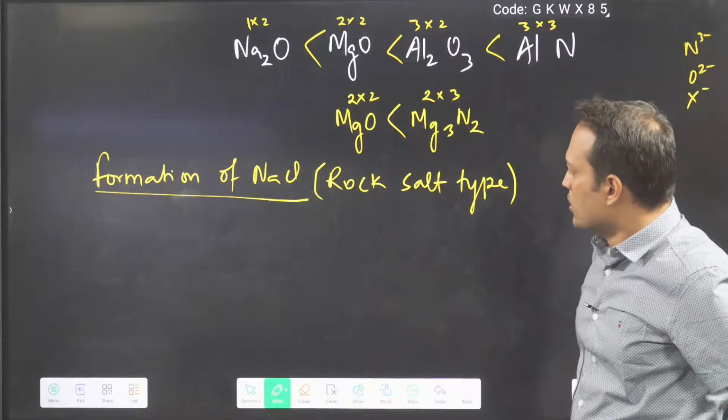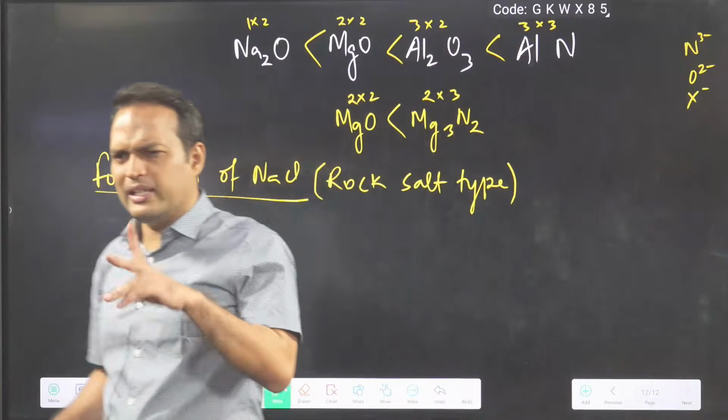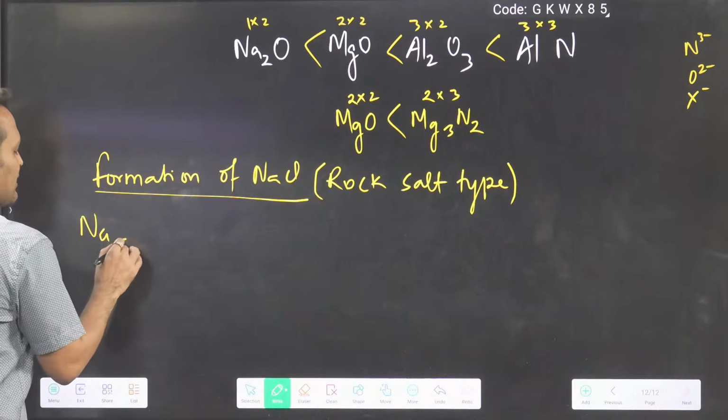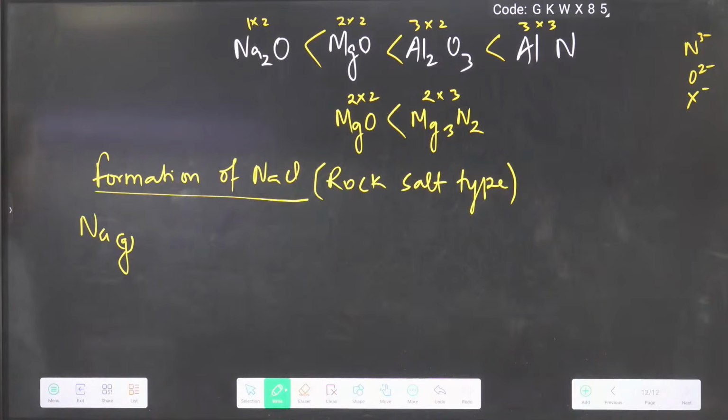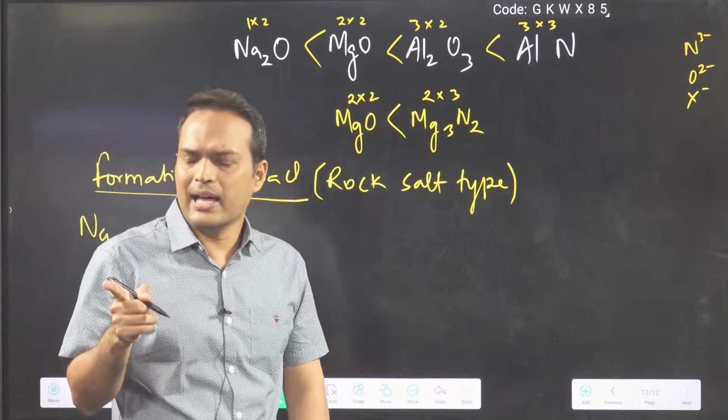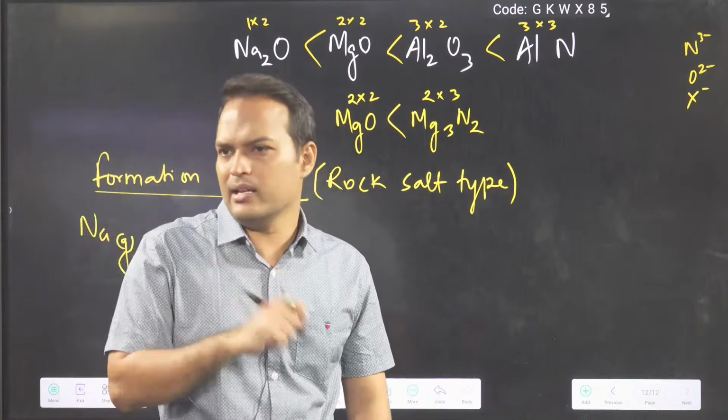So now you think how NaCl can be formed. Suppose we start the reaction with Na gas. Then first of all I should make a cation. Then I should make an anion.